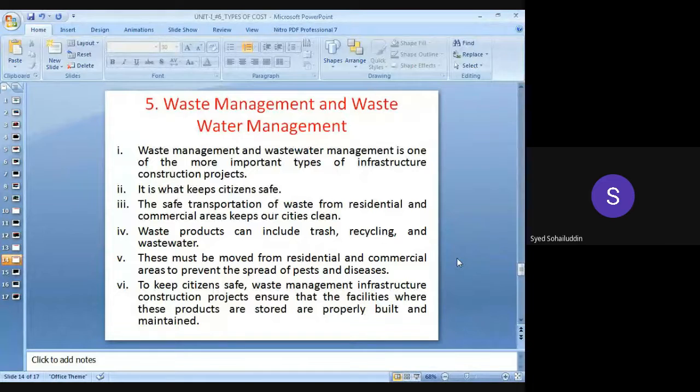Sewage, various pipelines will be required. The residential sewage, that is the waste water taken from the kitchens or from the bath, will be carried out through the pipelines, transported, and dumped in various places. All this management will be taken care of in the infrastructure projects. So again, there is a vast field of waste management and wastewater management.